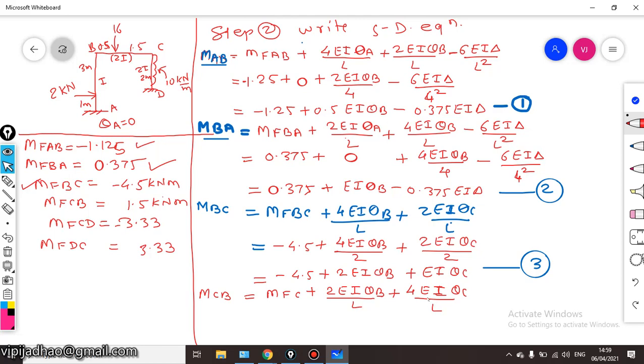Okay, just a minute, there is a small mistake. I have forgotten to write down the value of I. You can see for BC the value of I is twice I, so it will be multiplied with 2 here. Again this will be 8 by 2, and this will be 4, and here also it will be multiplied with 2. This will be 4 EI, and this will be twice EI theta C. Okay, and I'll delete this particular equation.